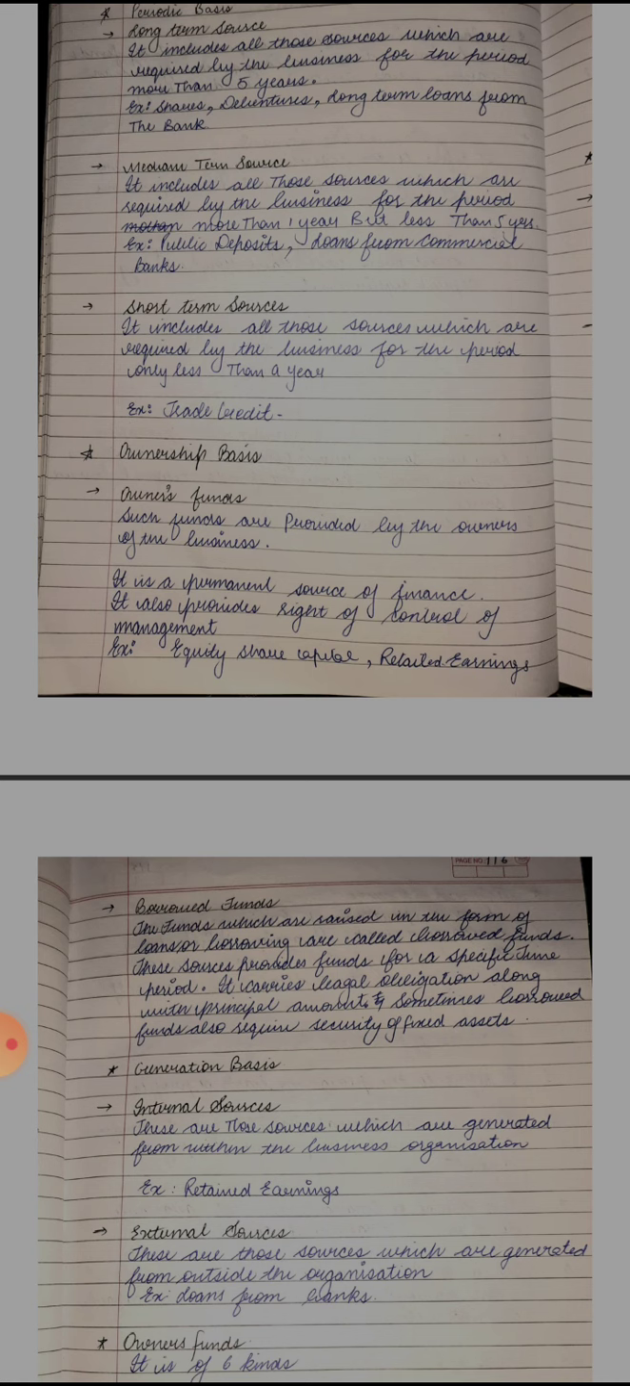Okay, so three things we have to keep in mind regarding the borrowed funds. Whenever we are borrowing funds from the bank, we have an obligation of compulsory payment of the principal amount along with the interest, and sometimes you have to provide security of the fixed assets, and these are obtained for a specific period of time. Now, coming to the next one, that is classification of sources of finance on a generation basis. First one is your internal source and the second one is your external source.